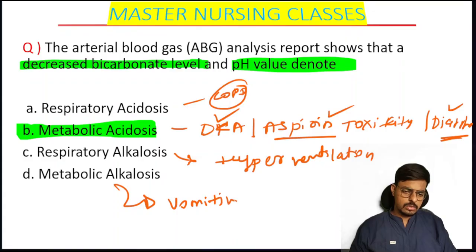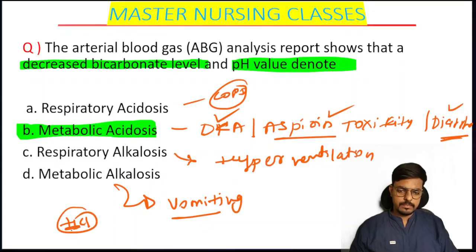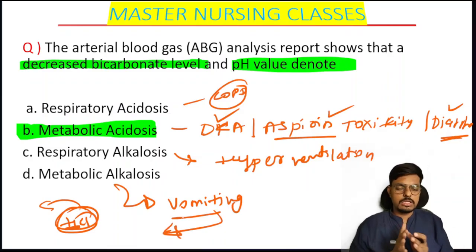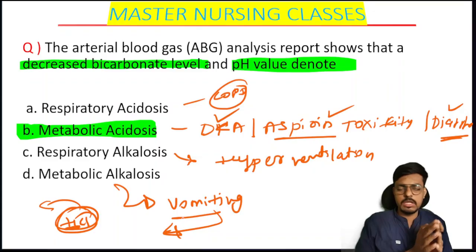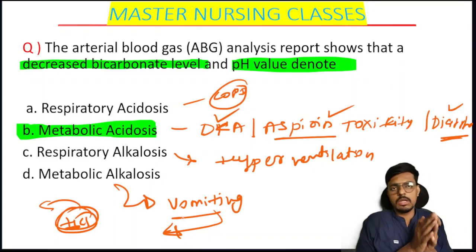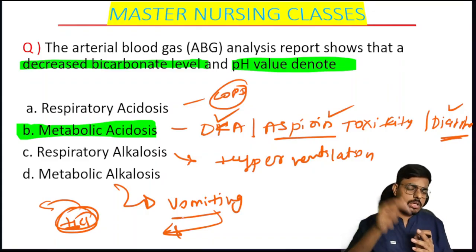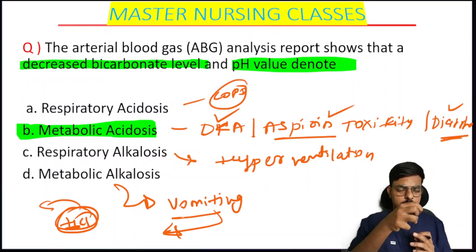In vomiting, what is there in the stomach content? That is HCl, hydrochloric acid. This is a very dangerous acid. When this acid is lost, the pH will increase. So because of the loss of acid content, chronic vomiting causes this. Or he can ask a question where the patient is having intermittent suctioning of the gastric content. What metabolic change will happen with continuous suctioning of gastric contents? That is metabolic alkalosis, because in continuous or intermittent suctioning also, we are removing the gastric content.